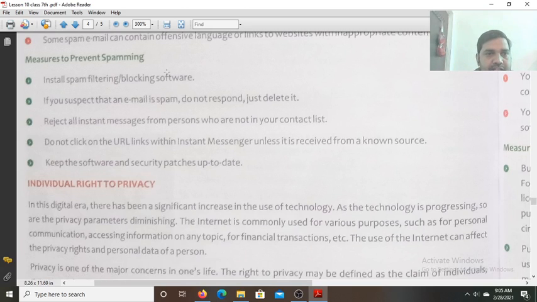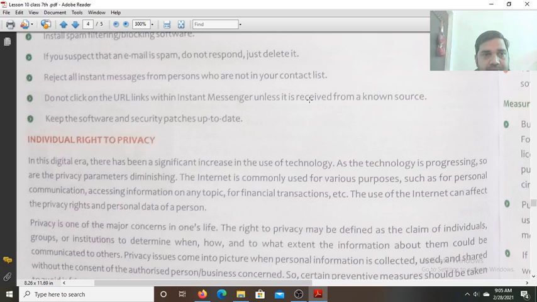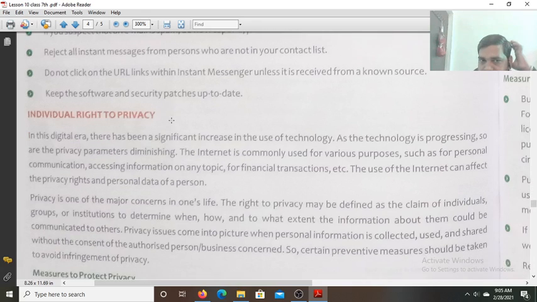So, methods to prevent spamming. Install spam filter or blocking software. If you suspect that an email is spam, do not respond, just delete it. Reject all instant messages from persons who are not in your contact list. Do not click on the URL links within Instant Messenger unless it is received from a known source. Keep the software and security patches up to date.